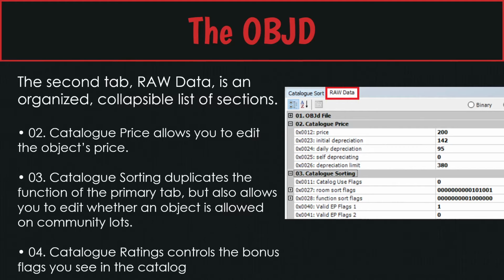The important sections of raw data are catalog price and catalog sorting. This sort of does what the catalog sort flags do, but if you want to edit it as text instead of checking the checkboxes, you can do it in catalog sorting. Catalog ratings. So for example, if you see a weight bench and it says plus body, that is controlled by the catalog ratings.